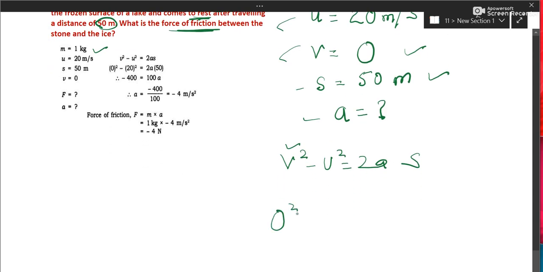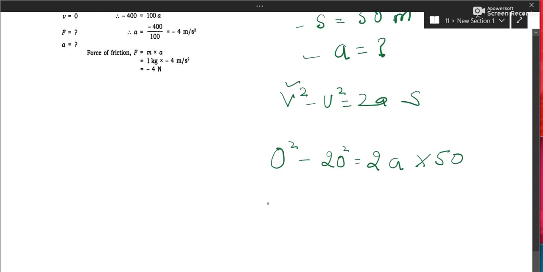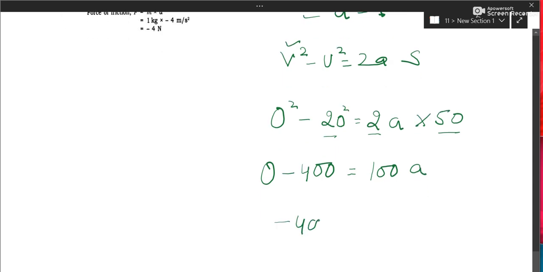Substitute here 0 square. u is 20. 0 square is equal to 20 square plus 2a s, s is 50. 0 square is 0. 20 square is 400. 2 into 50 is 100a. 0 minus 400 is minus 400, equal to 100a. So a is found as minus 4 meter per second square.